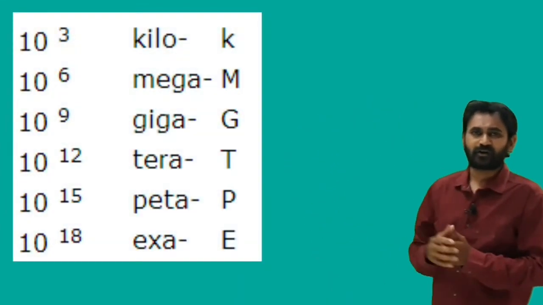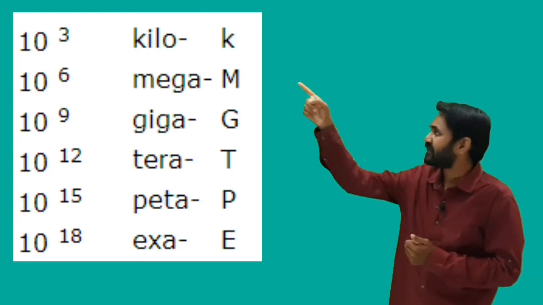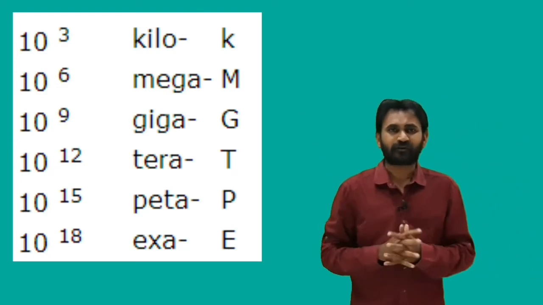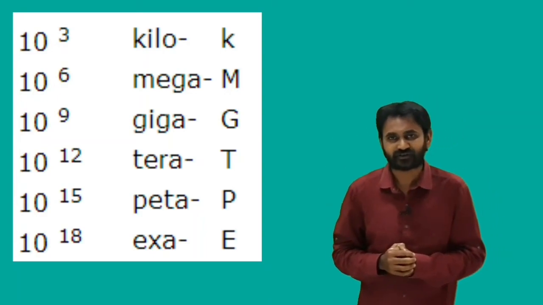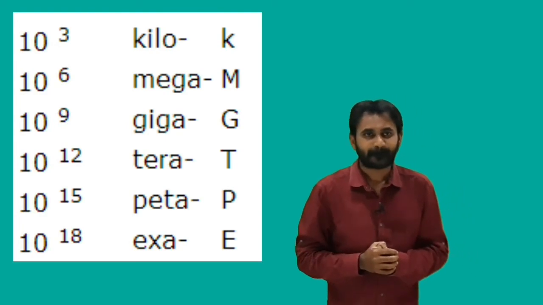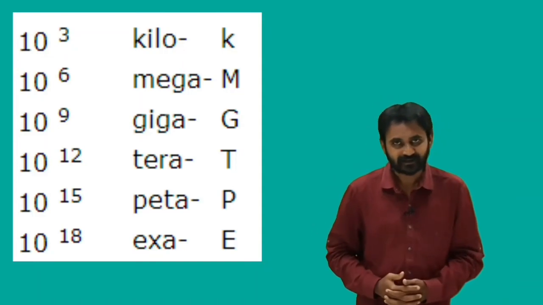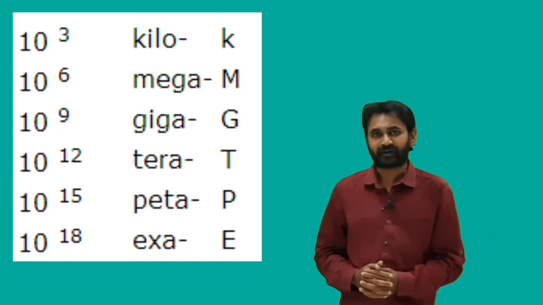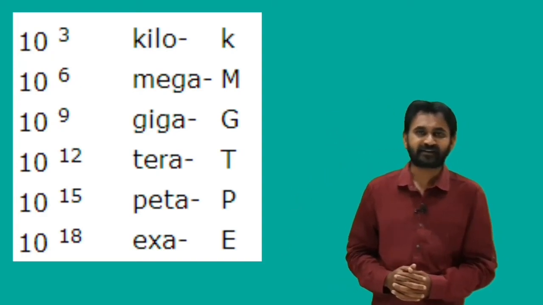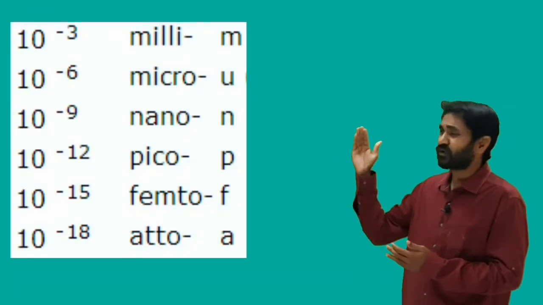And now let us see a tabular column which will clearly tell you how to pronounce these prefixes. For example, 10 to the power of 3 should be pronounced as kilo. 10 to the power of 6 should be pronounced as mega. 10 to the power of 9 is called giga. 10 to the power of 12 is called tera. 10 to the power of 15 is called peta, and 10 to the power of 18 is called exa. In the same way, you will have a reverse order of it.